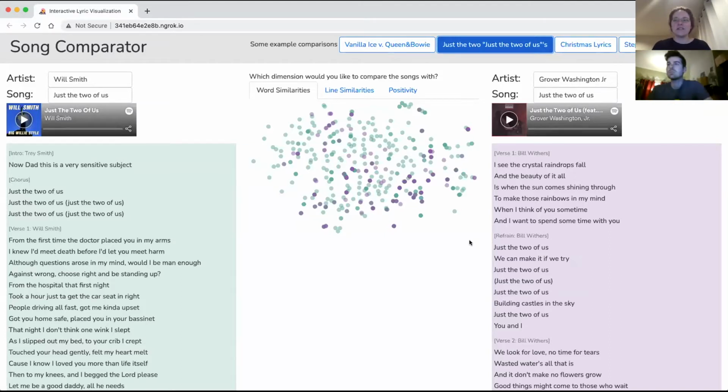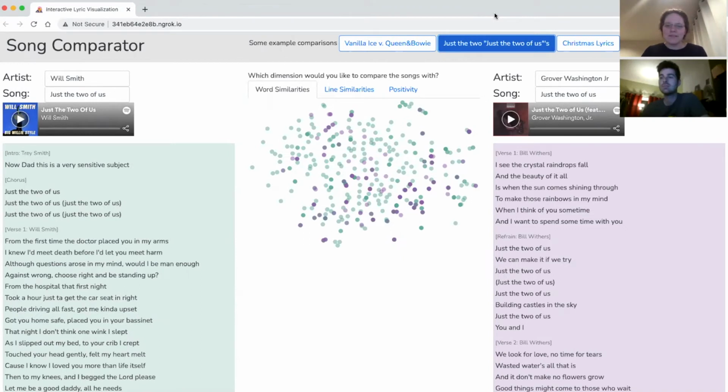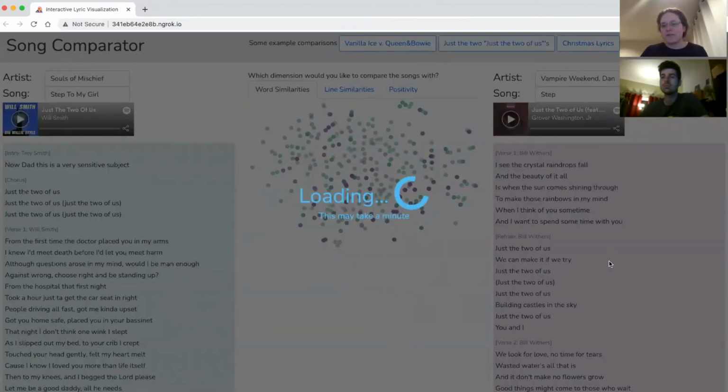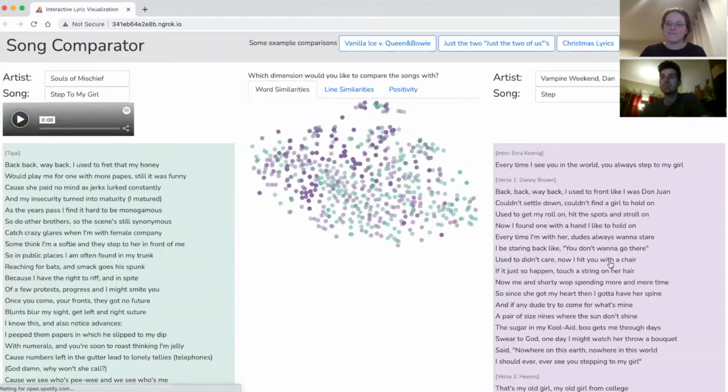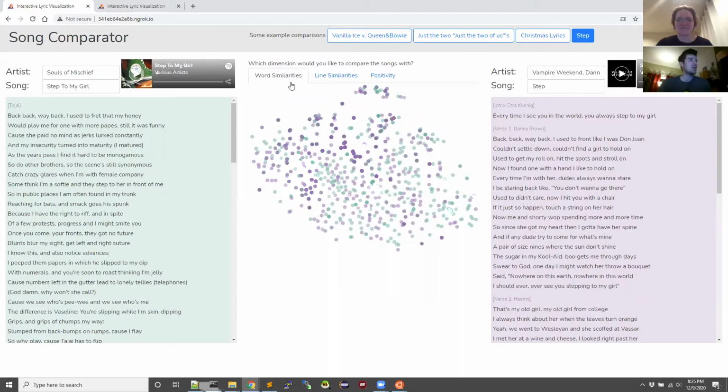The data set that we are using is pulled from Genius. We have lyrics from two different songs being displayed at a time. Our application will work for any pair of songs, but at the top we have some examples. Our application fits the requirements of the visualization track. There are three ways to compare lyrics in our app: word similarity, line similarity, and positivity.